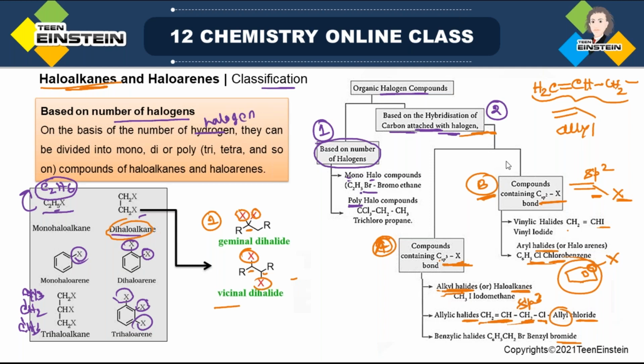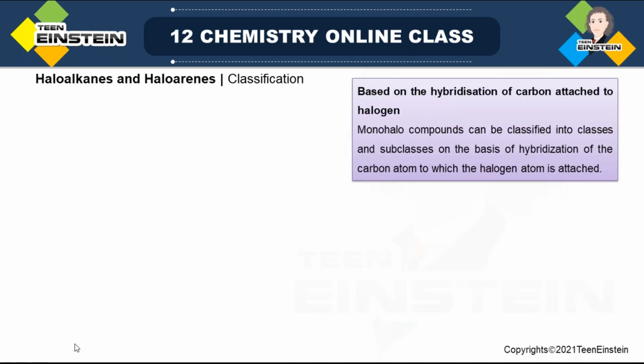Now this other classification, that is based on hybridization, we will elaborate a little more. Based on hybridization of the carbon attached to the halogen, monohalo compounds can be classified into classes and subclasses on the basis of hybridization of the carbon atom to which the halogen atom is attached.